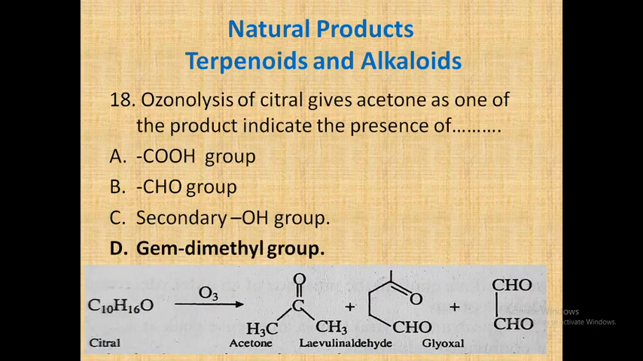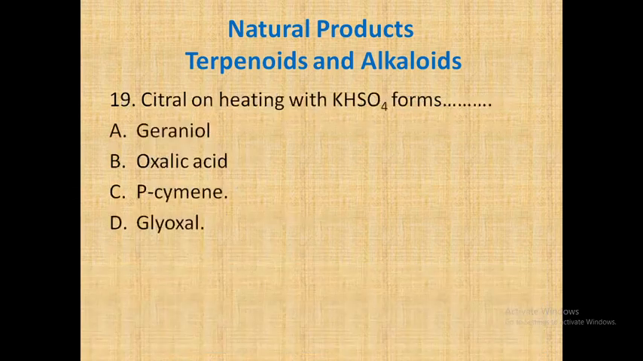So see the reaction. If you have citral, C10H16O, and you do the ozonolysis reaction, there is formation of acetone, then levulinaldehyde and glyoxal. Here is the formation of acetone. These two methyl groups are present on one and the same carbon, and that's nothing but the geminal dimethyl group. So the correct answer is geminal dimethyl group. Let's go for the next.